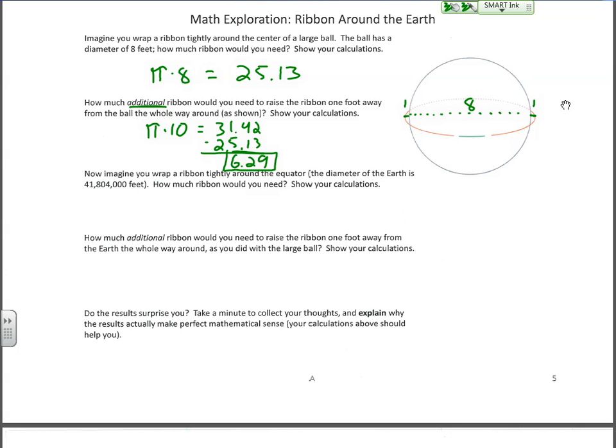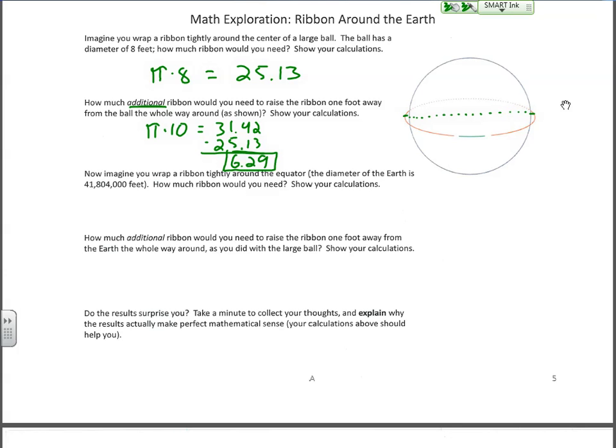So now we can erase this 181. We can say, you know, this is like the Earth. We have the original diameter, and we're raising it 1 foot, right, the whole way around. How much additional ribbon is going to be needed in order to do that?